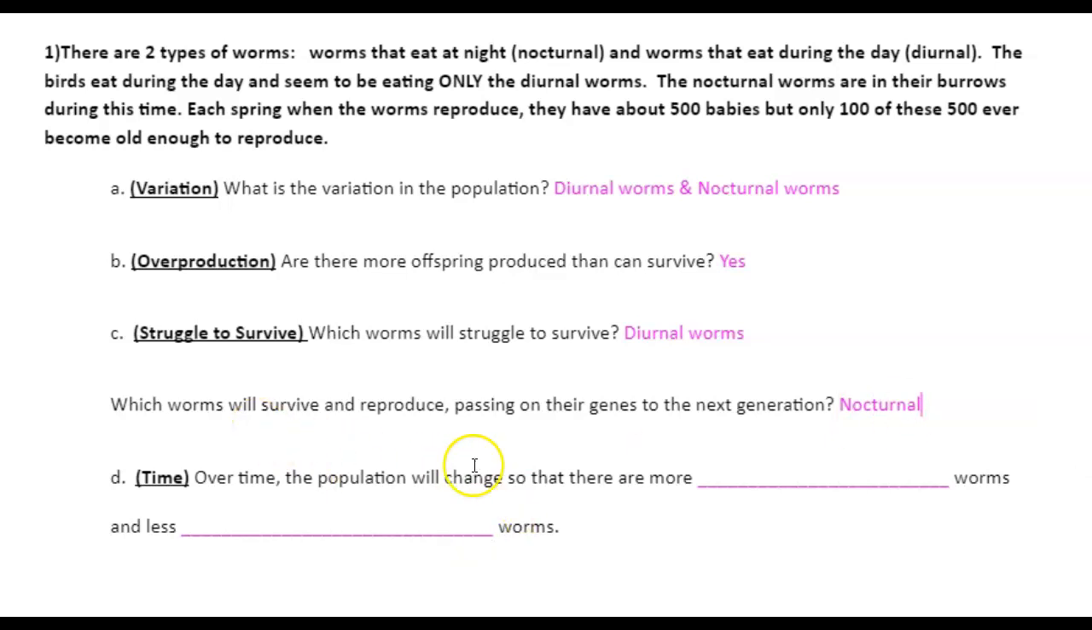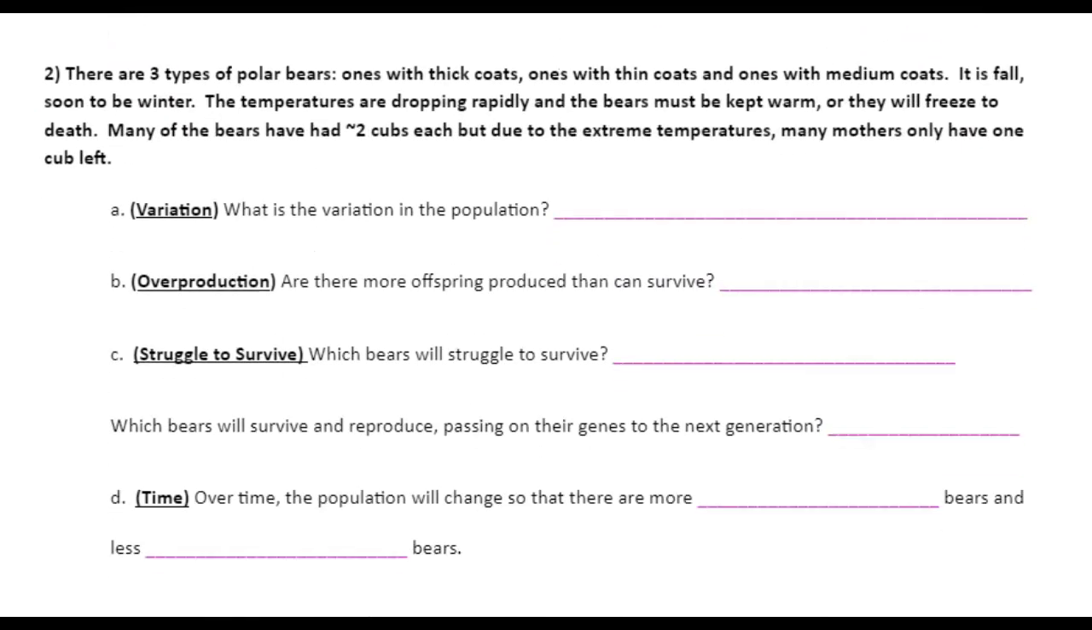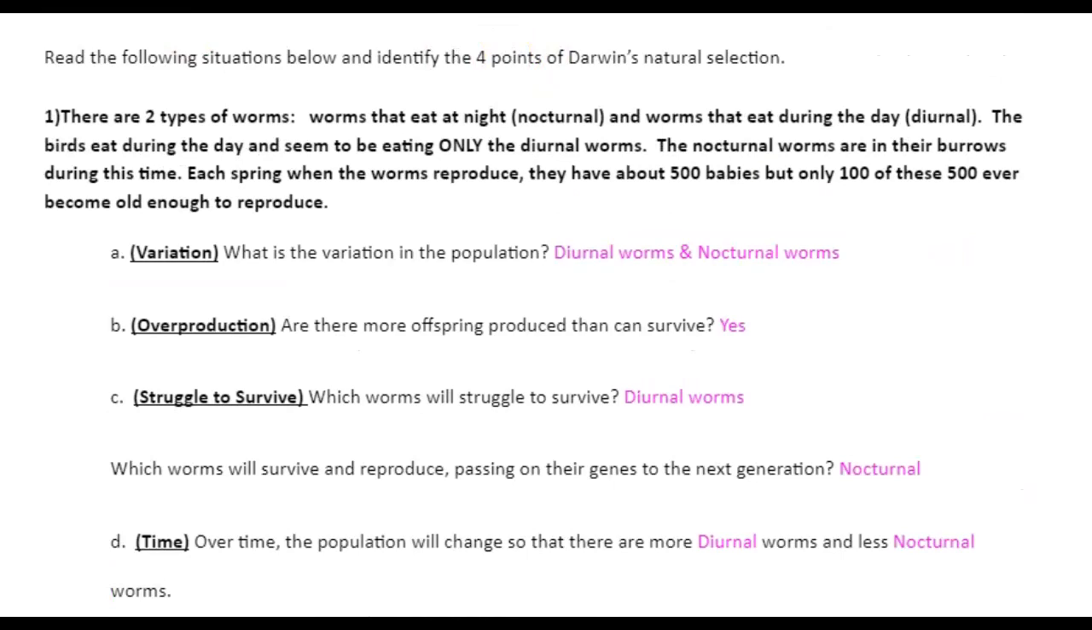And then time. Over time, the population will change so that there's more of what kind of worms and less of what kind. So there's going to be more of the nocturnal worms and fewer of the diurnal worms. That's how we do this assignment. So you'll go on and you'll finish the rest of the examples here, and then go ahead and turn it in.